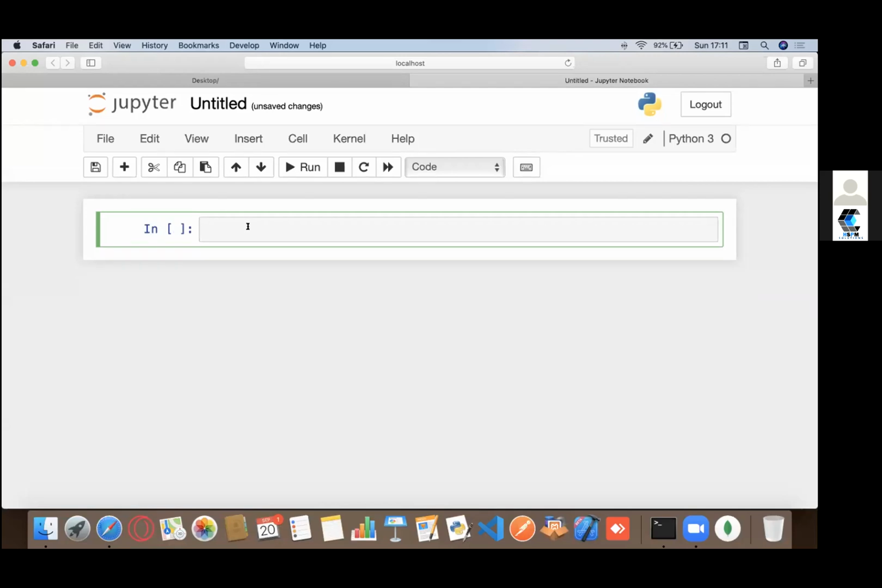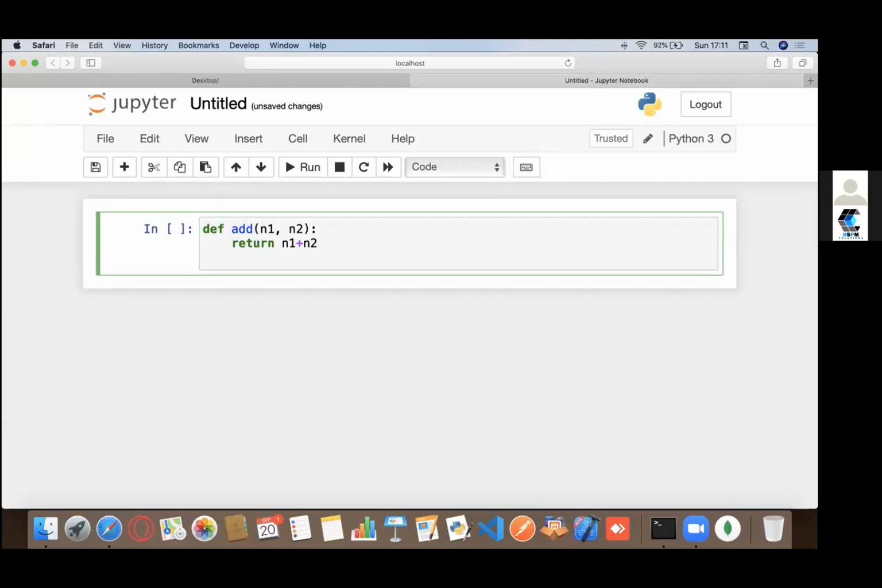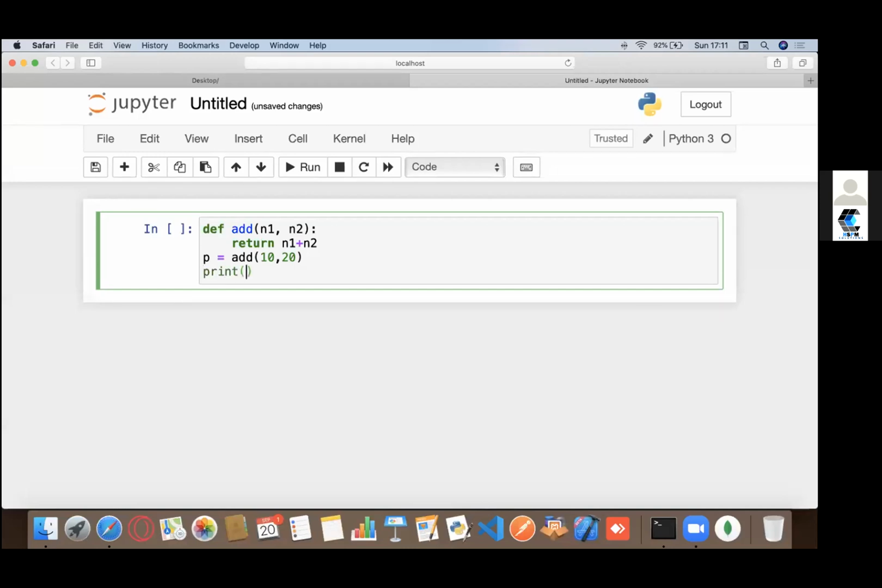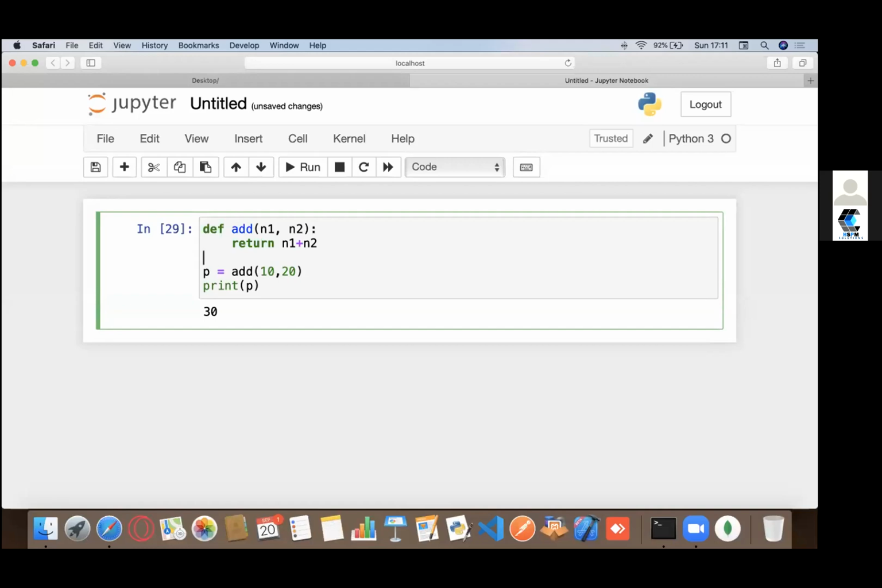So let's say that we had this add method. I'm just gonna create it real quick. So let's say add takes n1, n2 and then returns n1 plus n2, right? And then let's say p equals add(10, 20), and then you try to print p, you get 30, right? It's really simple. That's how it works.